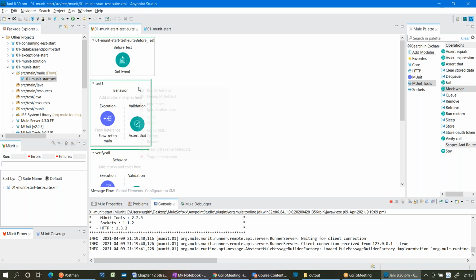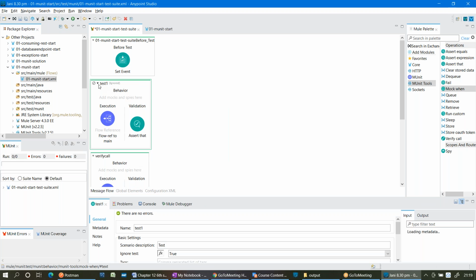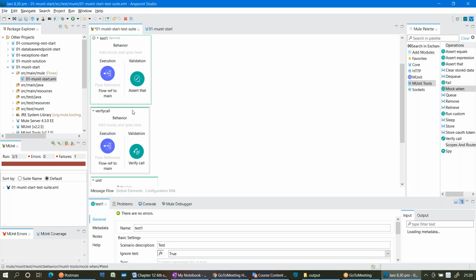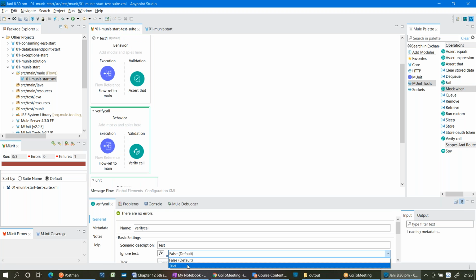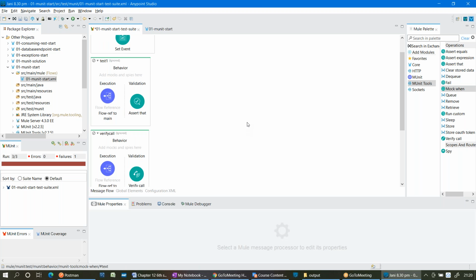So right click on this test 1. There is something called the ignore test option. Ignore test. You can see the stop button here. That is one way. And click on this verify call. Normal left click on that. And you can see ignore test. By default it's false. Make it true. Both are the same. Right? Save it. Okay, previous scenario.